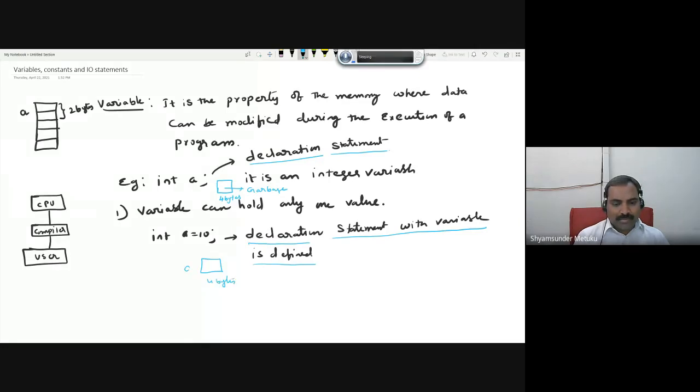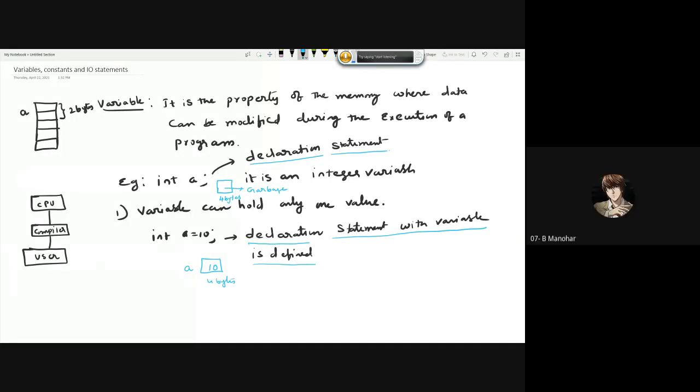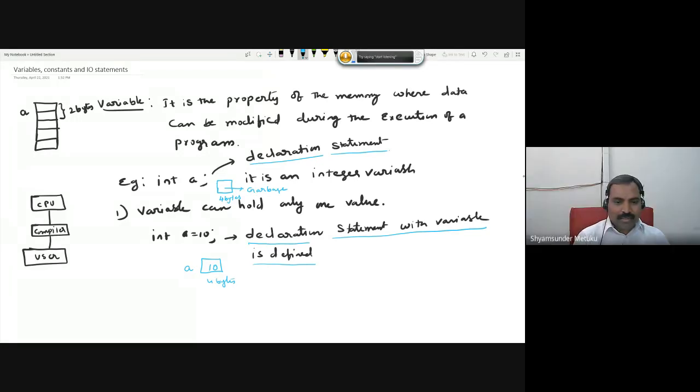Coming to the second case, the same 4 bytes will be allocated. The name of the variable is A, and it gets the value 10. So this is called defined. The 4-byte memory location with the name A is defined with a value. What type of value is this? What data type does this 10 belong to? Very good, integer data type. Now I said one important point here: the variable can hold only one value. Second point you must remember.